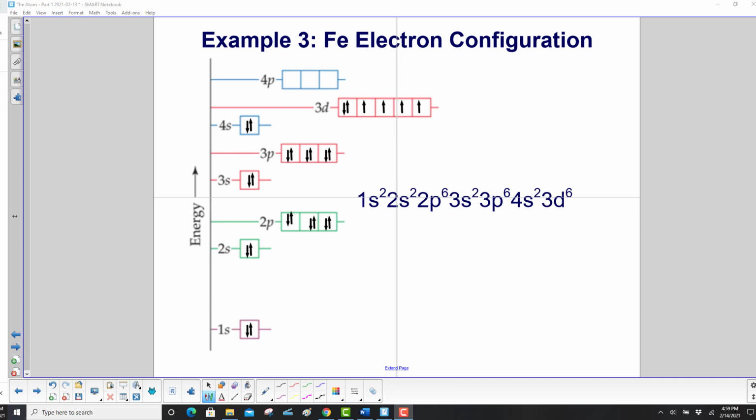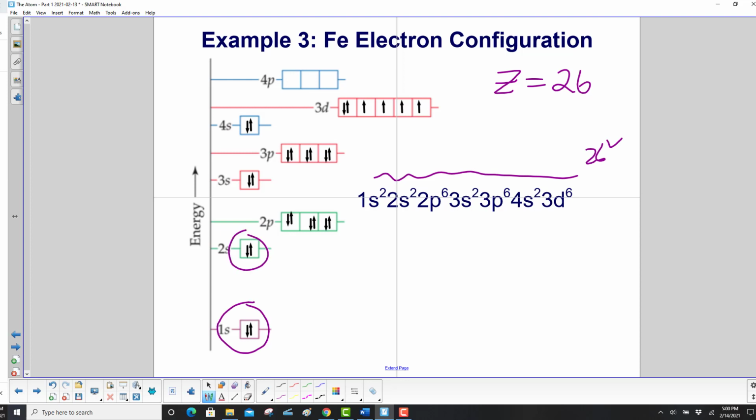Iron electron configuration, we look it up on the periodic table or just Google it, and you get Z is equal to 26. So let's check if we've done this right. Let's see, 2 plus 2 is 4, 10, 12, 18, 20, 26. Excellent. So we start as before, we fill in the lower energy orbitals, and we're good up till 3p, and then instead of going to 3d, we have to do 4s.